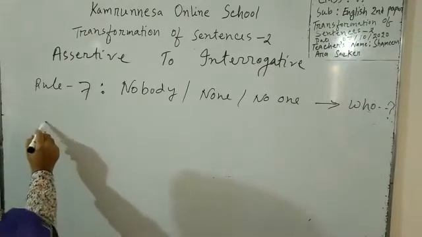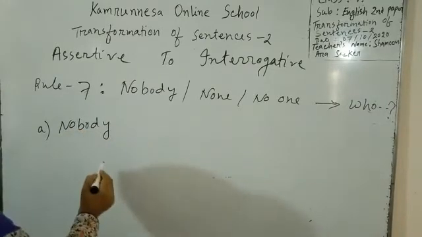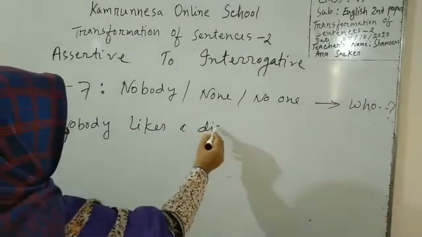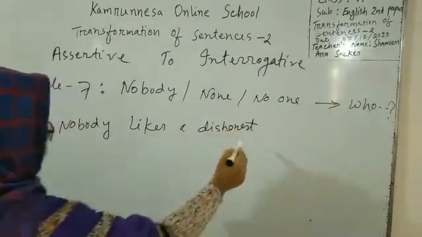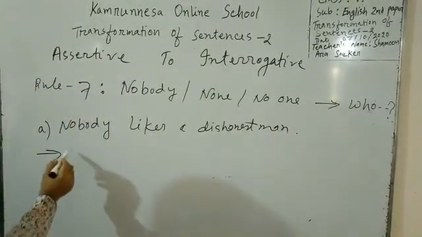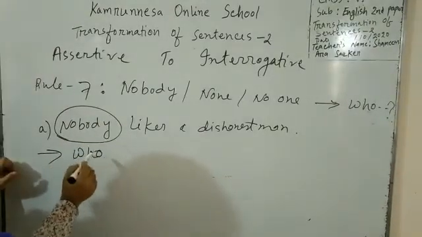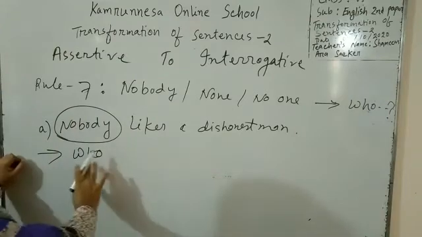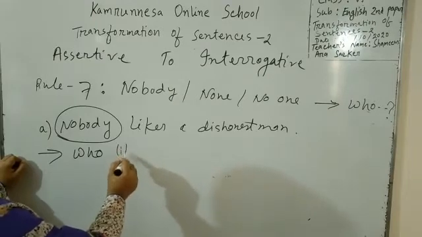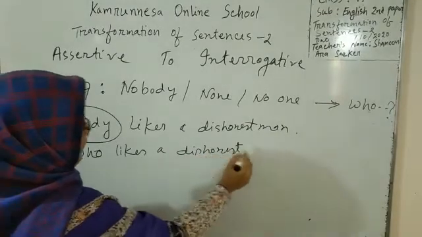I am giving you an example. Nobody likes a dishonest man. Here nobody will be omitted and instead of nobody we have to use who, and the rest of the sentence will remain the same. Who likes a dishonest man.